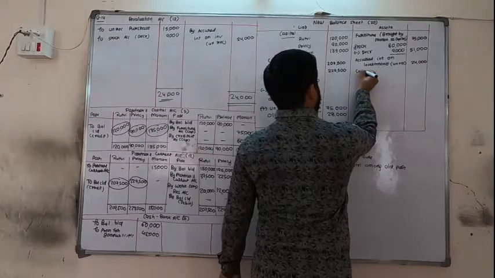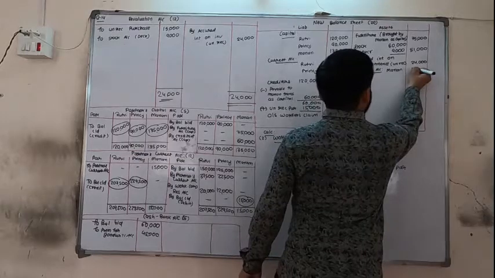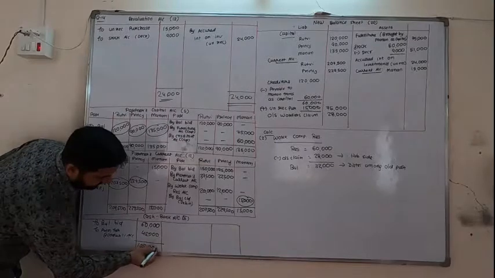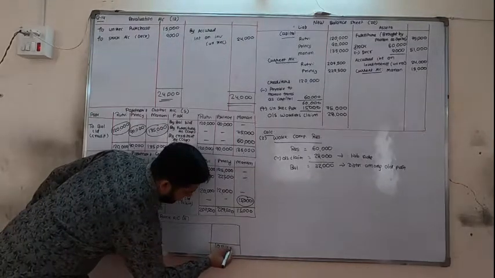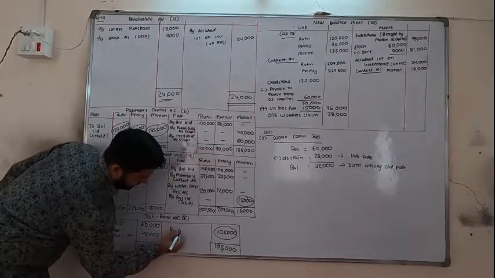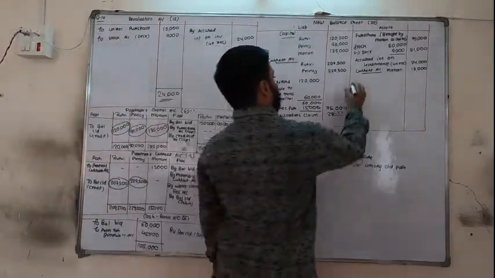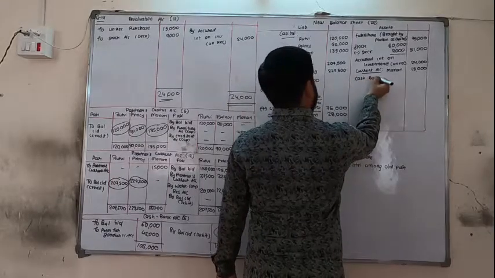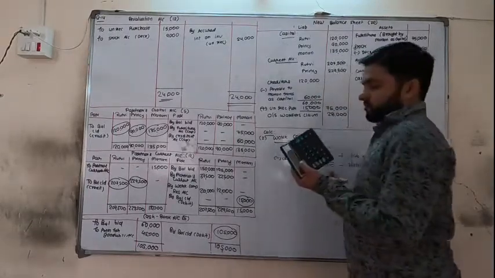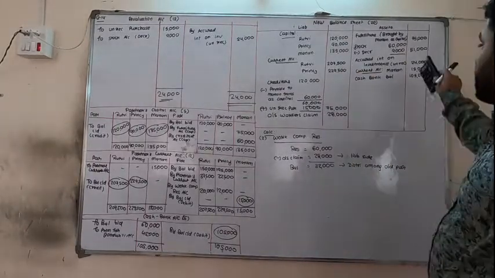So on the asset side, current account, Manan, 15,000. Now cash bank, 1,05,000. Balance is also 1,05,000. By balance carried down, as it is on the credit side, it is a debit balance. Debit balance is on the asset side. Cash bank balance 1,05,000. So in short, current accounts for Rutvi and Princey are credit balances on the liability side. For Manan it is a debit balance on the asset side.